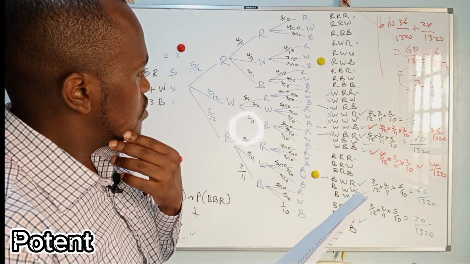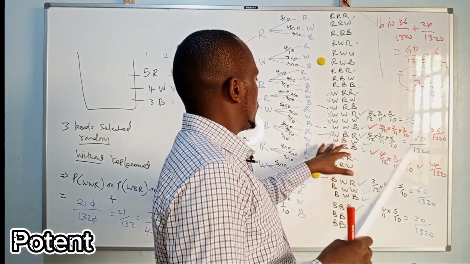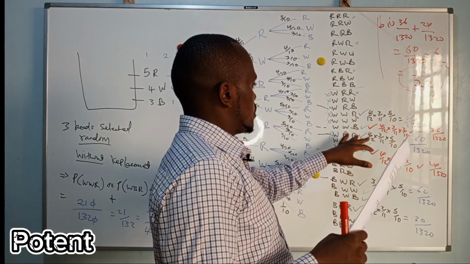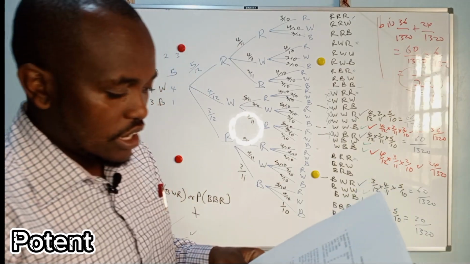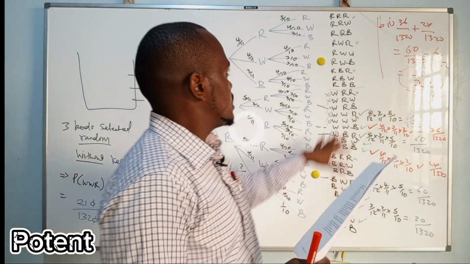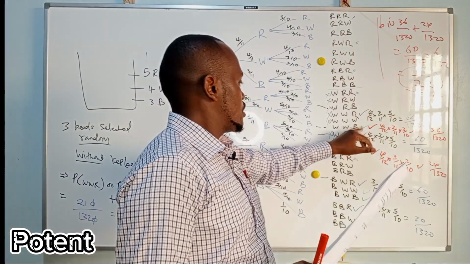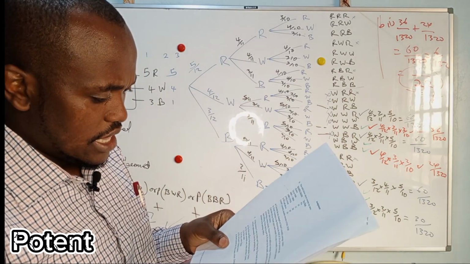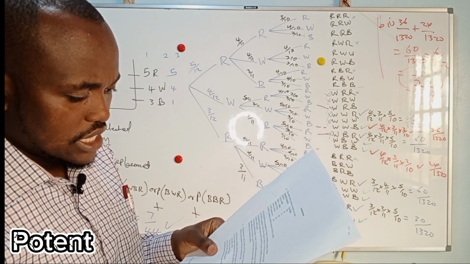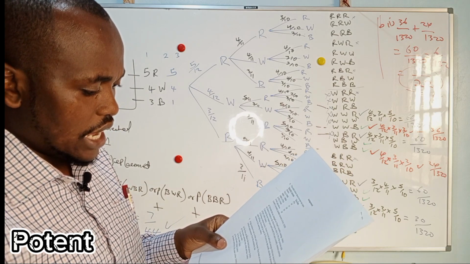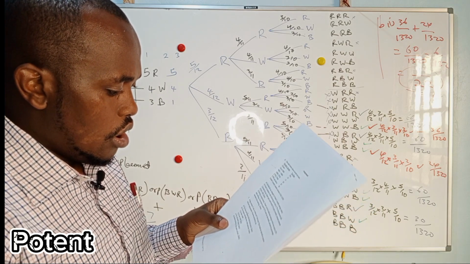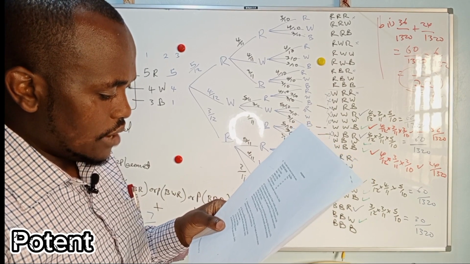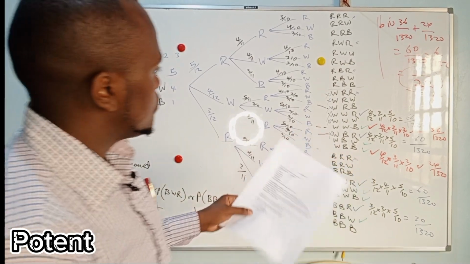White, blue, white, blue, white, blue. Yes. So probability no red bead is picked, you just take the sum again of these 6. The beads selected were white, blue, white and blue in that order.